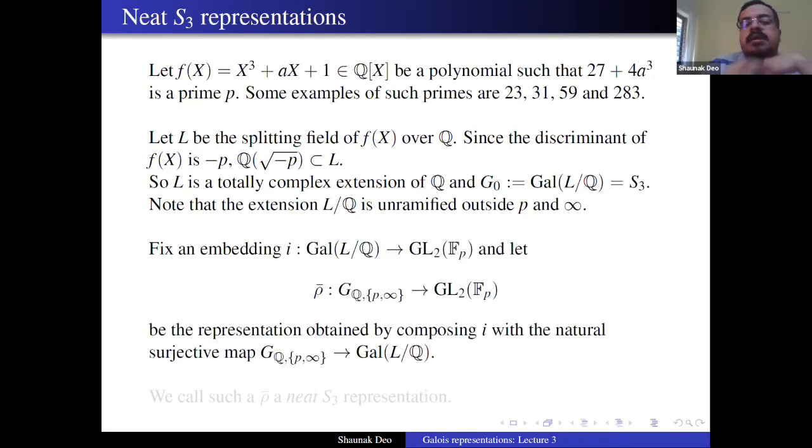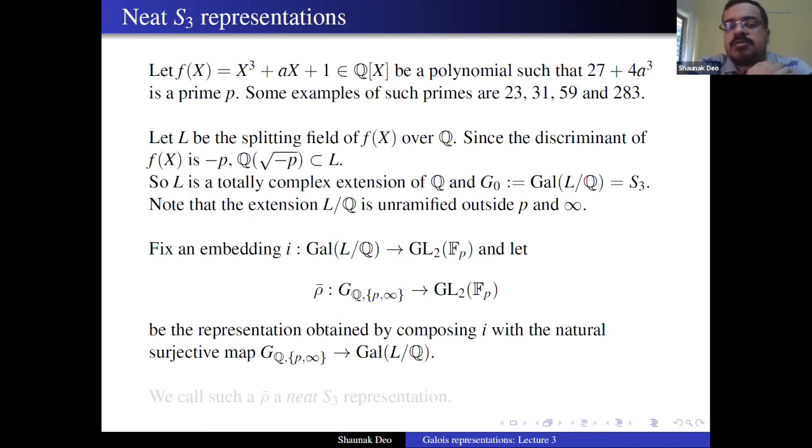Now we can fix an embedding i from Gal(L/Q) to GL2(F_p). So we have this usual two-dimensional representation of S3. S3 acts on the three-dimensional vector space over F_p: fix a basis, and S3 will permute the coordinates. That's the usual three-dimensional representation of S3. It will split as a trivial representation and a two-dimensional representation. The two-dimensional representation is given by the subspace whose coordinates sum to 0. That gives us an embedding of Gal(L/Q) into GL2(F_p).